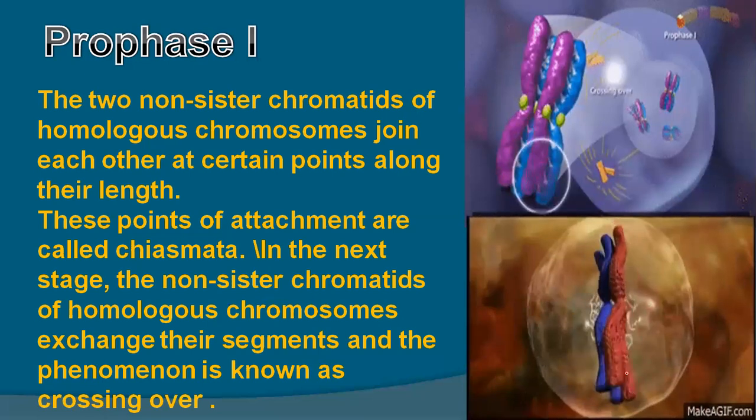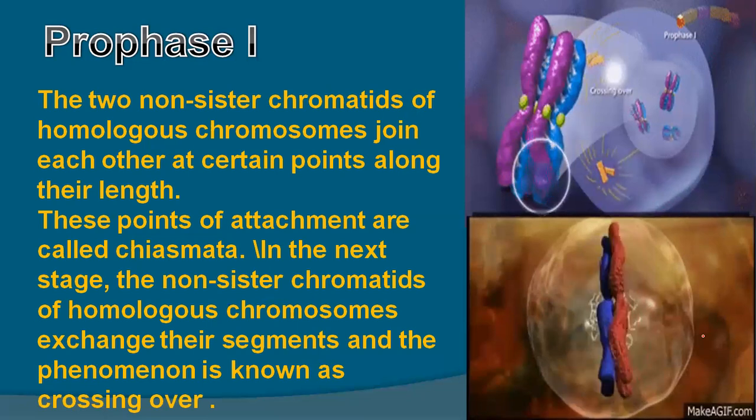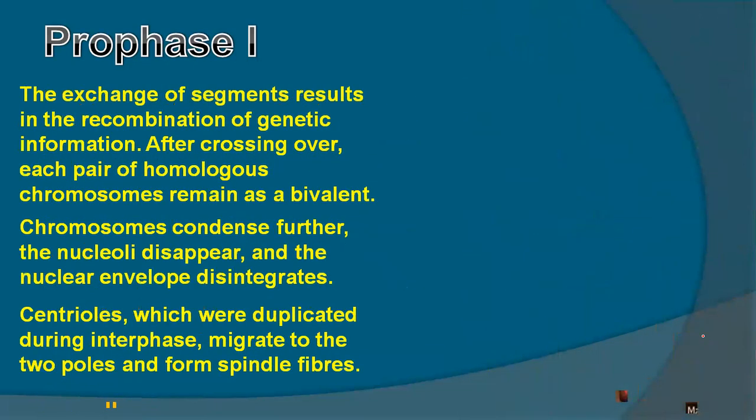Here you can see the red one and blue one. Look at this one. It can occur at one place or at two or more places. Look here and here at the back. You can see carefully with this diagram. All four chromatids, the non-sister chromatids, are exchanging genes. The more genes are exchanged, the more variations will be produced in the next offspring. So the exchange of segments results in the recombination of genetic information.